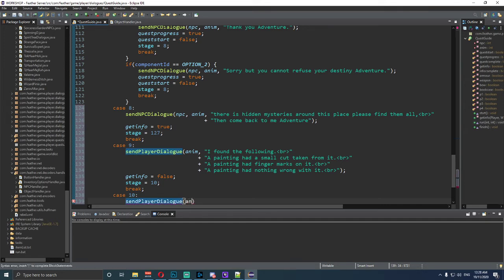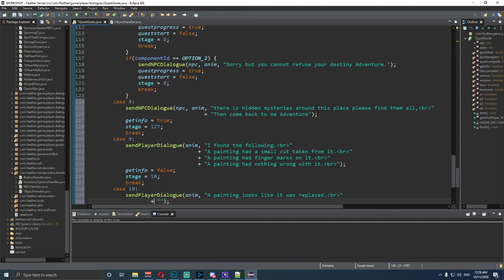And we want to type in anim, and we want to say quotations and semicolon at the end. Now once we've got that, we want to say a painting looks like it was replaced. Dot and then put BR. Right. Bring that across.